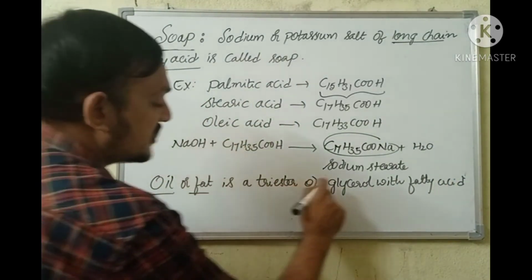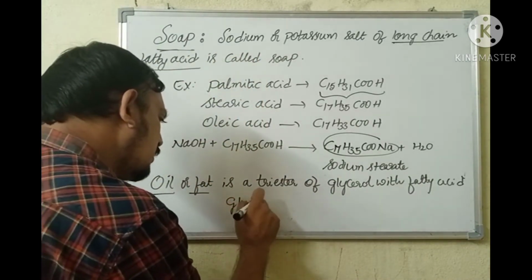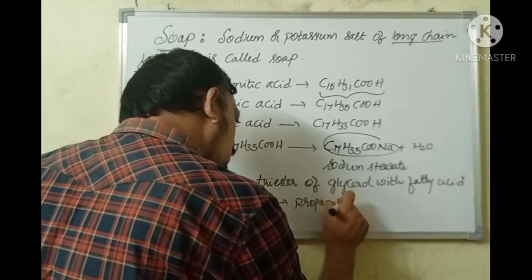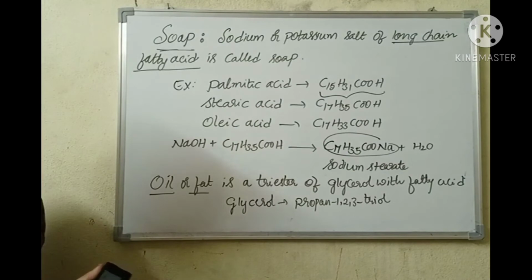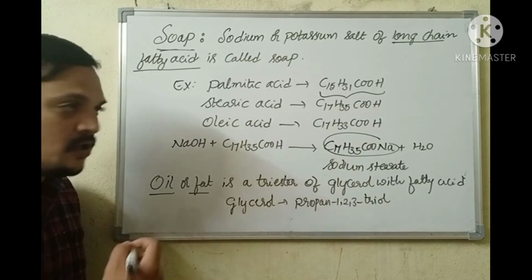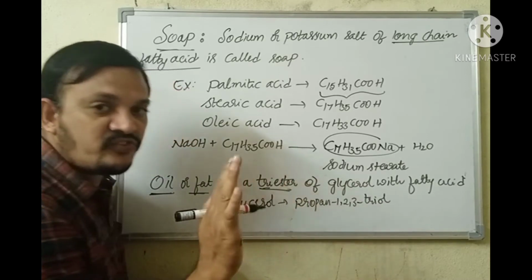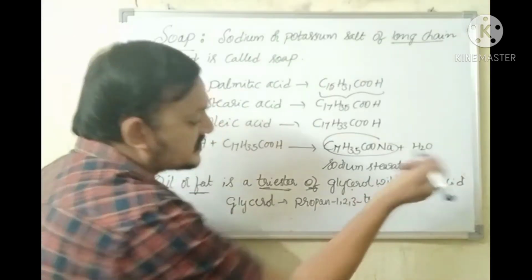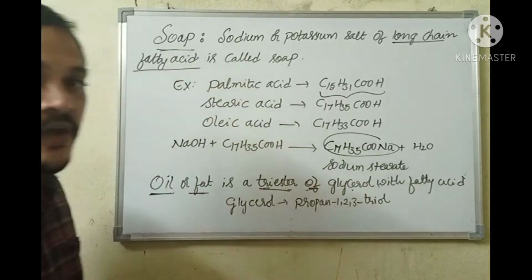You know that glycerol is nothing but propane 1, 2, 3 triol. From this I can get that oil or fat is a triester, that means 3 ester groups are to be there, of glycerol with fatty acid. What is glycerol? Propane 1, 2, 3 triol.